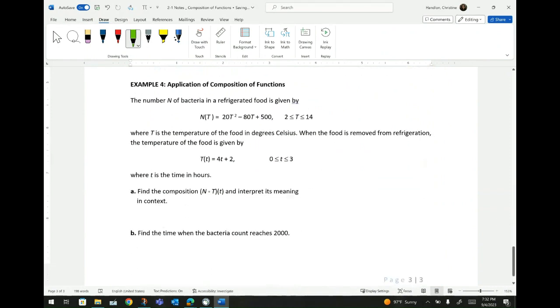Last but not least, application of composition of functions. Sometimes you guys are going to get real-world application problems that also include composition. So here's an example, and this is our last example.